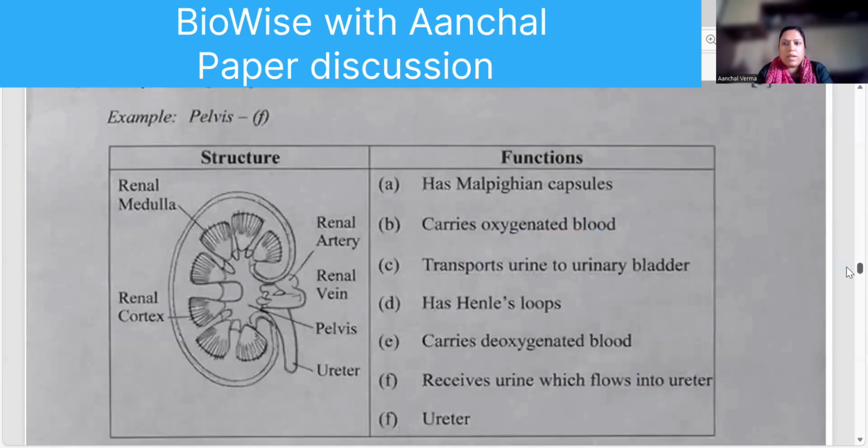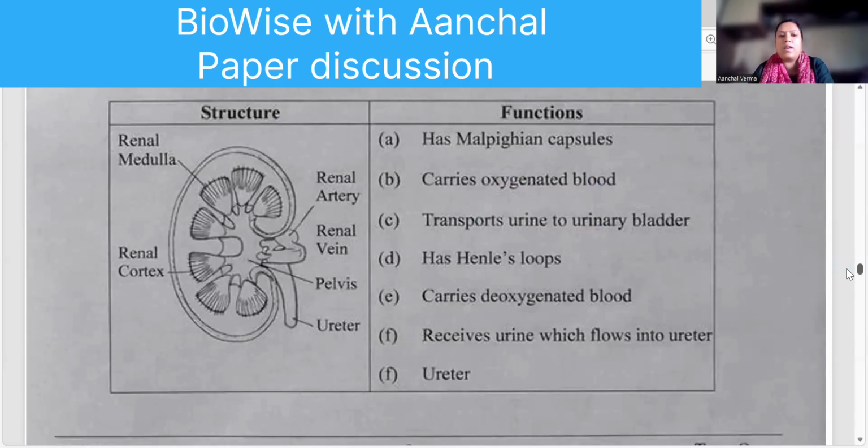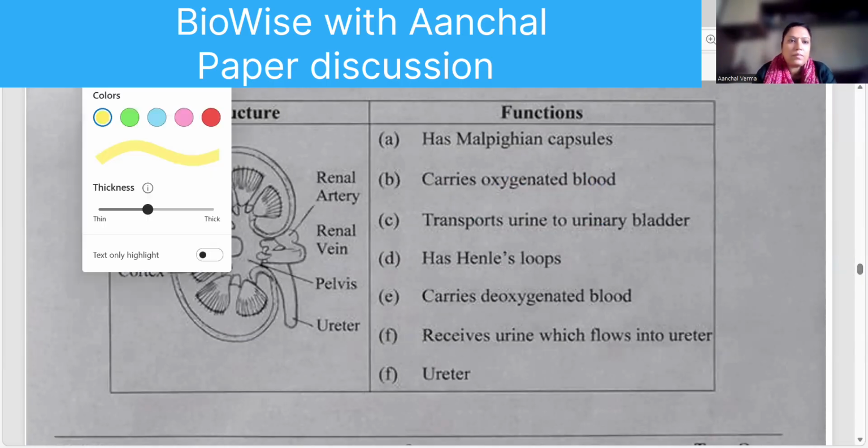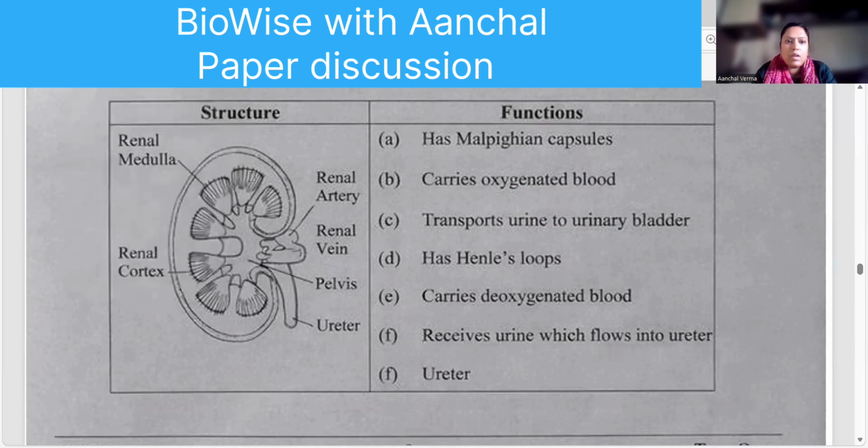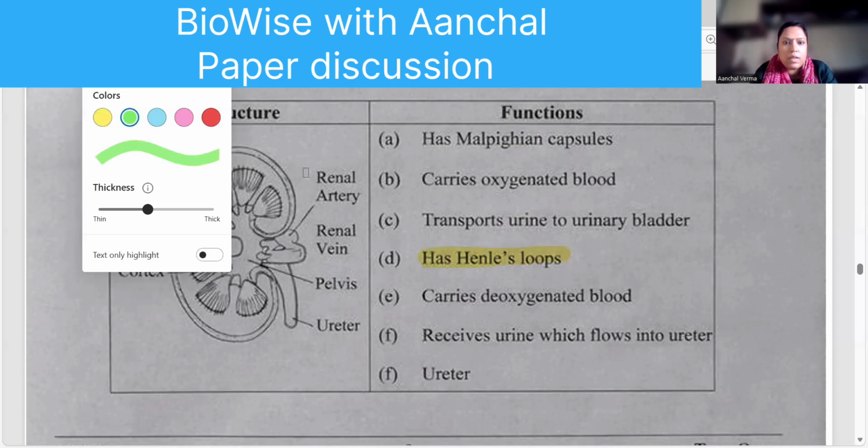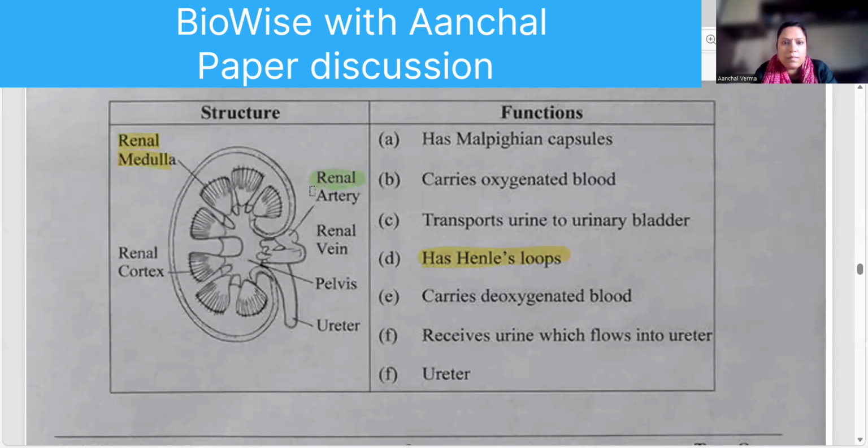Children, remember the diagram? It was given in the important diagrams. Same diagram is given here. Okay, so let us see. Renal medulla, that is, medulla has loop of Henle. Correct? Then next one, renal artery. Renal artery carries oxygenated blood.